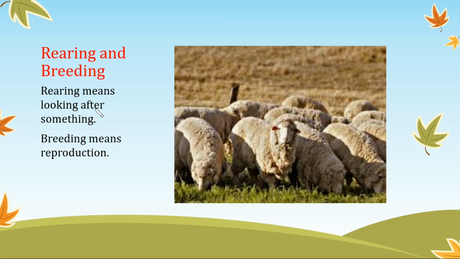Rearing means looking after something and breeding means reproduction. So, for example, a person is rearing the sheep, so they're looking after the sheep. And breeding means reproduction, which you might already know.